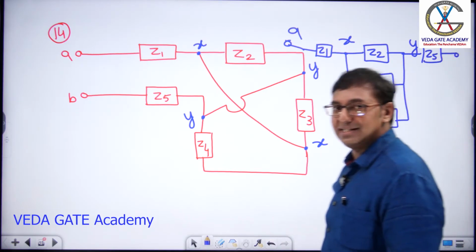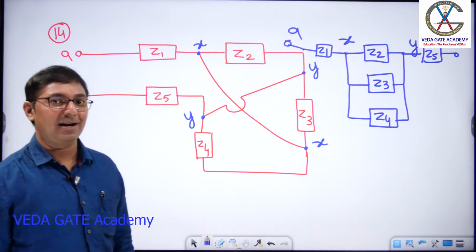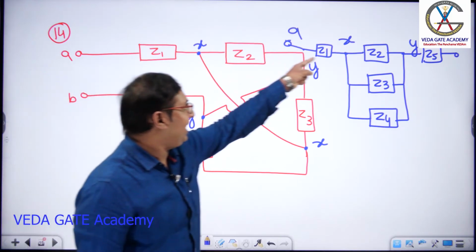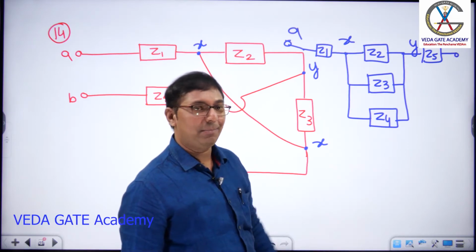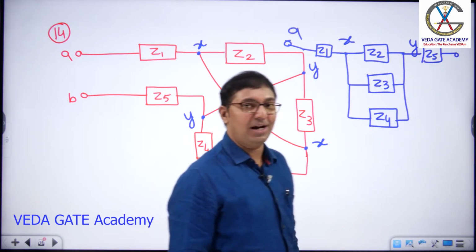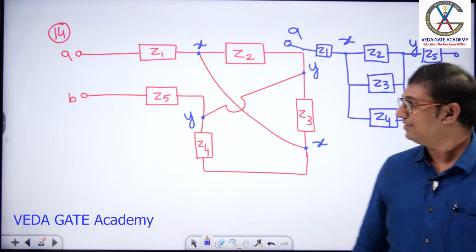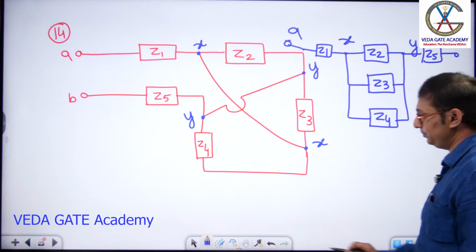Now tell me, what is ZAB? Z1 plus Z2, Z3, Z4 in parallel, in series with Z5. If I ask ZAX, what is your answer? Z1. If I ask ZXY, what is your answer? All these three in parallel. If I ask ZYB, simply it is Z5. Any difficulty? Next question.